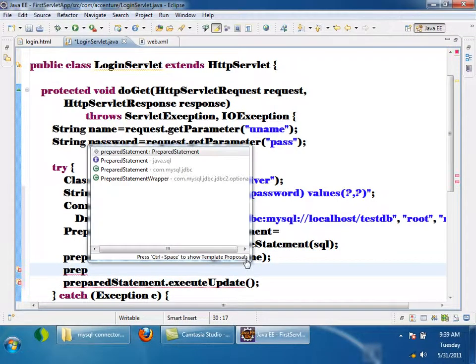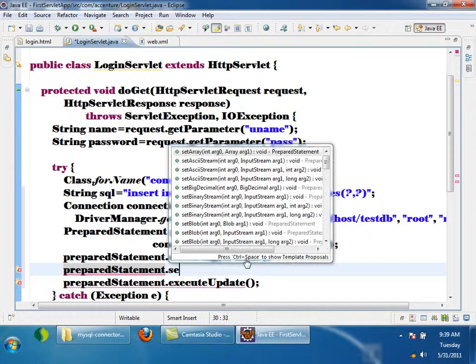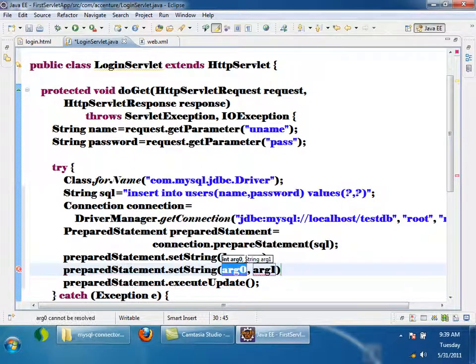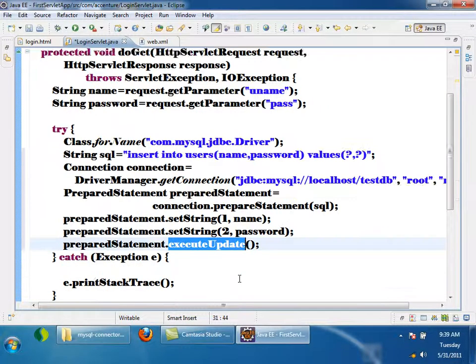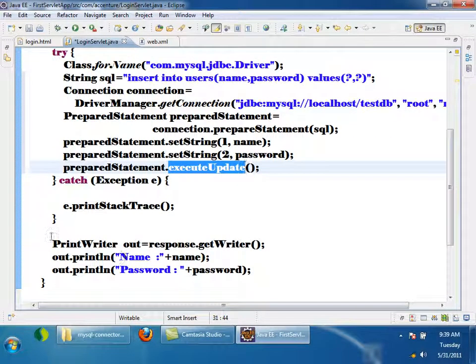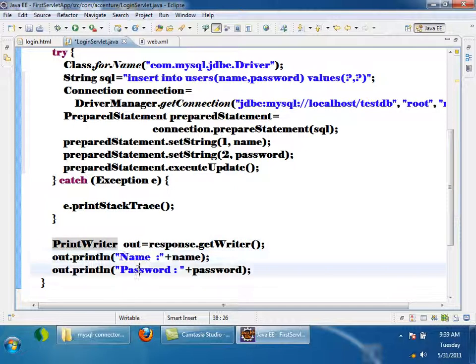Prepared statement dot set again. Password is also a string. So setString at what? Second question mark, password. Whatever I got, the variable I am passing, whatever I stored inside these variables. And then execute, it will execute, that's all. Then I can print. See what I am doing after this? I am printing whatever name and password have been stored. Okay, that's all, it will execute.